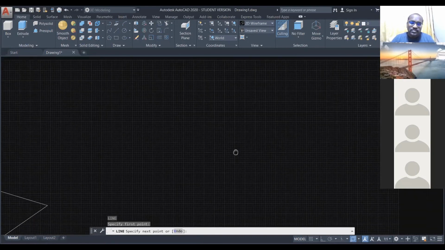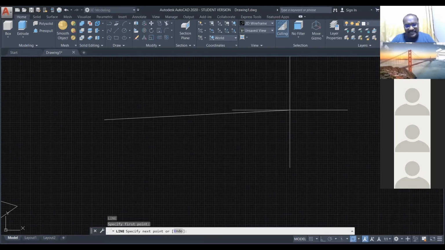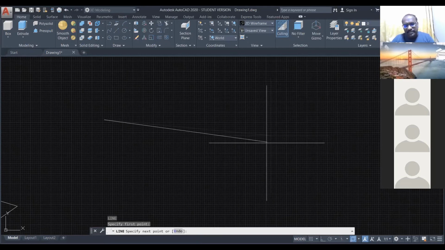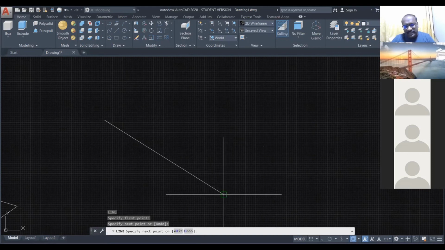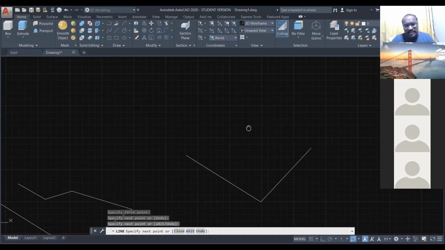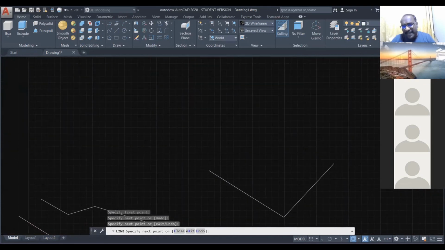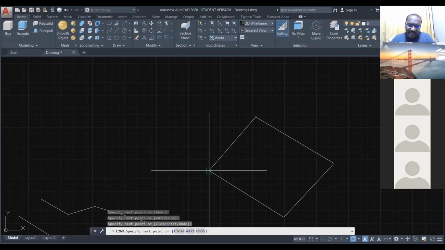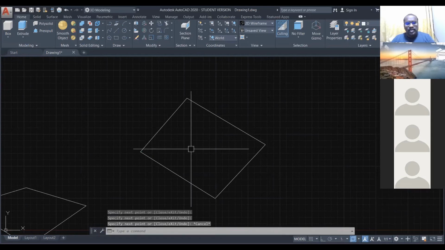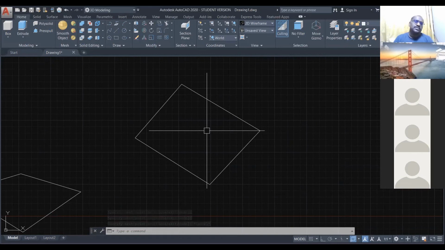Okay? It's moving itself. Again, it's asking for the second point. So I can pick here, or I can pick here. Second point. Again the computer asks for the next point, so I select the next point here. Again the computer is asking, and see, while inside the command, I press my roller to pan it. So I select the next point here, then I pick it to connect. Now my line is already created as a box.